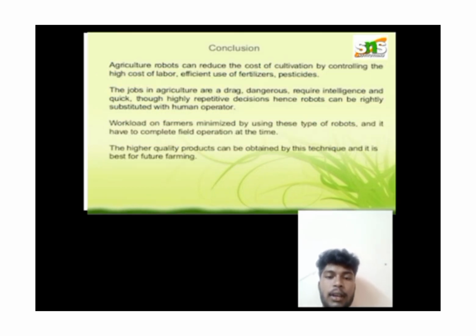And conclusion. Agriculture robots can reduce the cost of cultivation by controlling the high cost of labor and through efficient use of fertilizer and pesticides. The jobs in agriculture are tough, dangerous, and require intelligence and quick, highly repetitive decisions. Hence, robots can be rightly substituted for the human operator. Workload on farmers is minimized by using this type of robot, and it can complete field operations on time. Higher quality products can be obtained by this technique, and it is best for future farming.